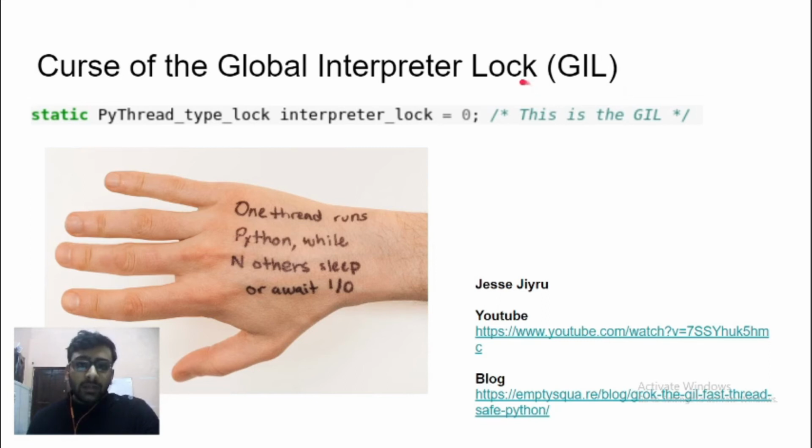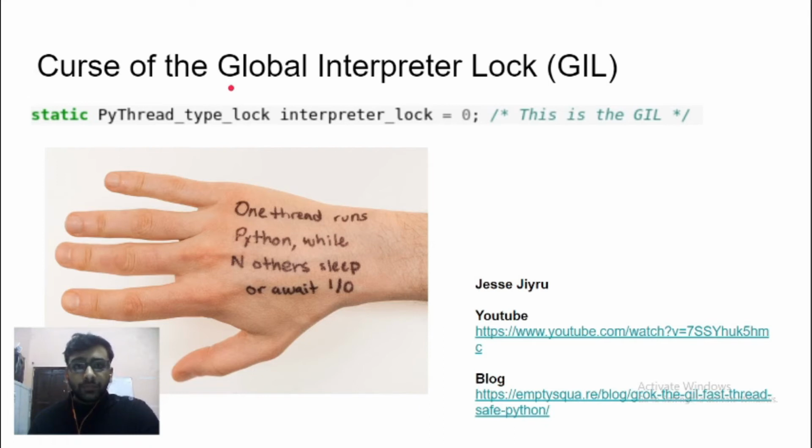Because Python has something called the global interpreter lock. This global interpreter lock allows Python to run as a single process, so it only has access to a single processor. What that means is, in a normal modern day computer where you might have a dual core or a quad core processor, Python runs on only one of those.